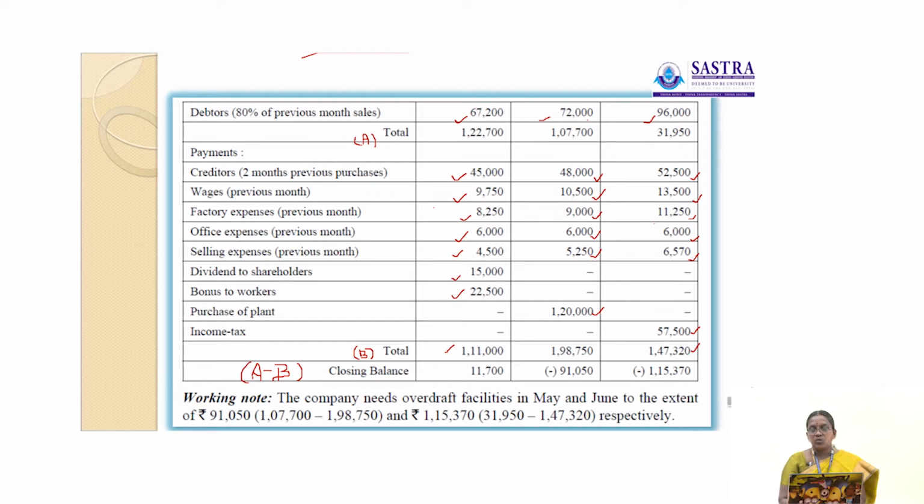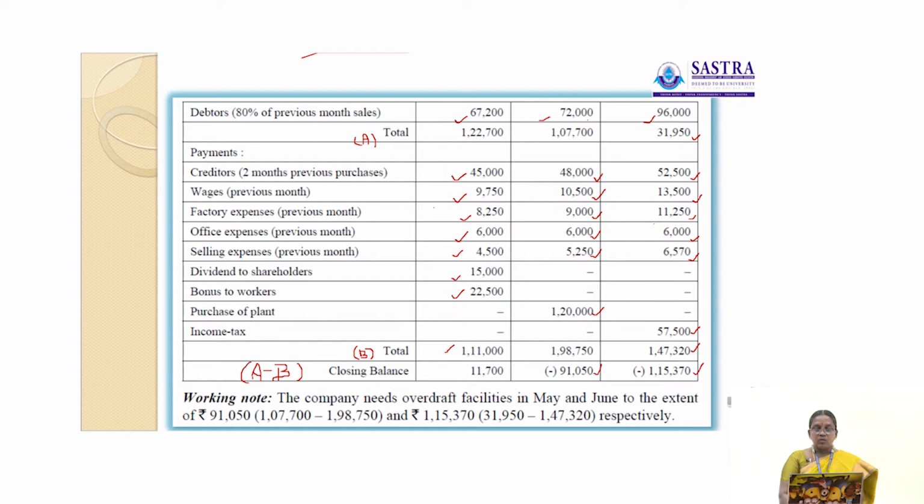So 1,47,320 minus 31,950. This is the total receipts, 31,950. So total receipts 31,950, but the total payments 1,47,320. So total payments is higher than the total receipts. Okay, the total payments is higher than the total receipts. So the company needs overdraft facility in the month of June. So 1,15,370 is the difference between these two. 1,47,320 minus 31,950.